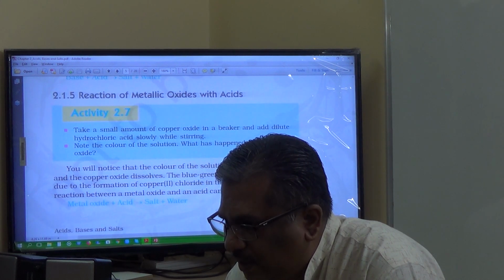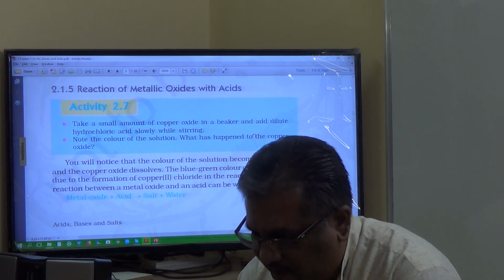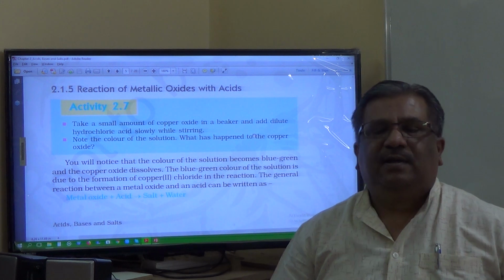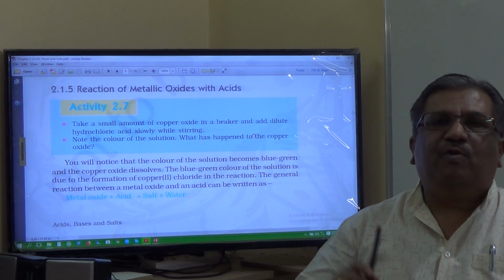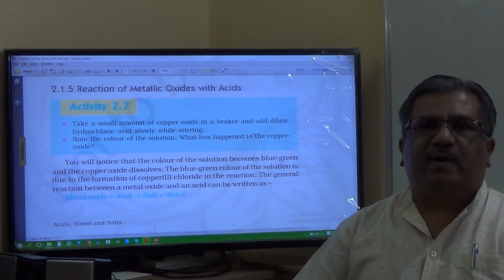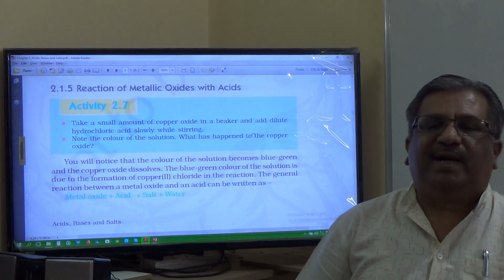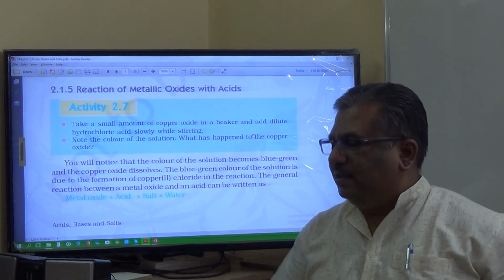Here, next we are going to see the next property, metallic oxides plus acids. How do metal oxides react with acids? And a very important conclusion we are going to draw. This is the next property. How do metal oxides react with acids?